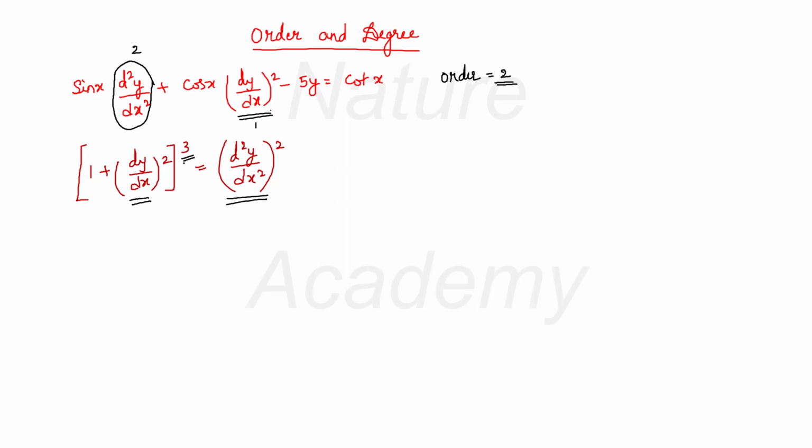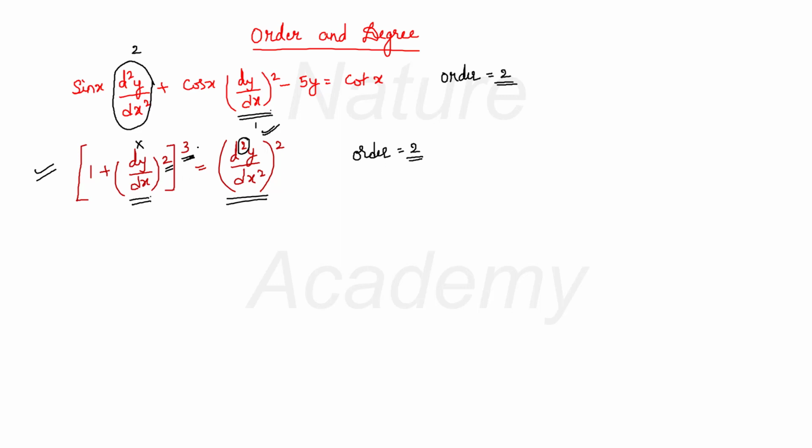But right now, to find the order, we are not bothered about the power of the derivative. We are bothered about the order of the derivative. Though there is a cube here for dy by dx, the order will be the order of the highest order derivative. And the highest order derivative in this equation is not dy by dx. It is d square y by dx square. So the order of this differential equation will be 2 only.